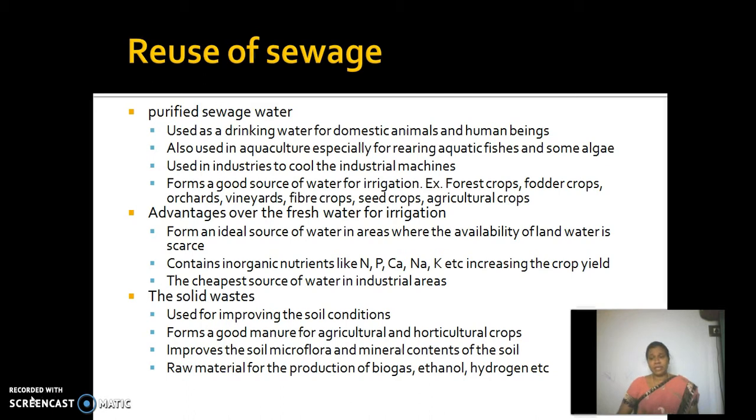The solid waste is also rich in nutrients. So it can be converted into a manure, and it can be introduced into agricultural land or horticultural land, which will enhance the crop productivity, and also it improves the soil microflora and mineral content of the soil. And this solid waste can be used as a raw material for the production of biogas, ethanol and hydrogen and so on.